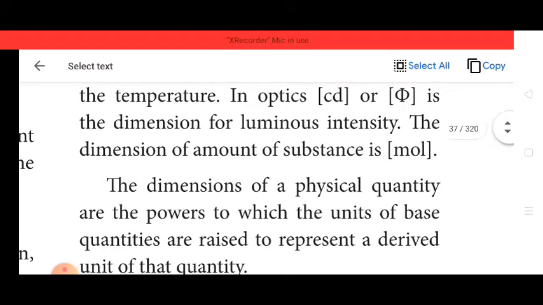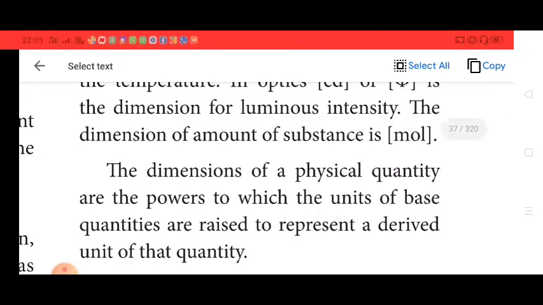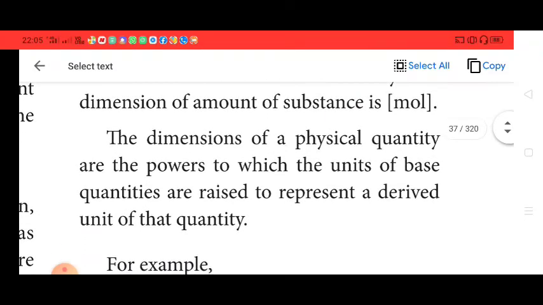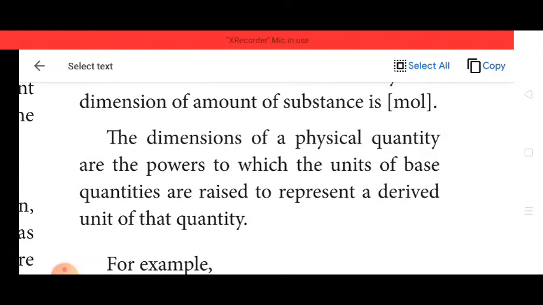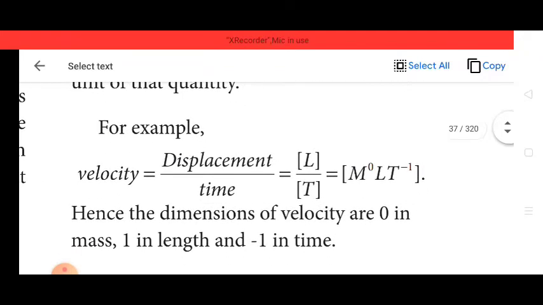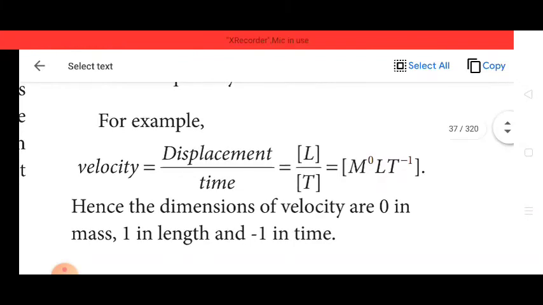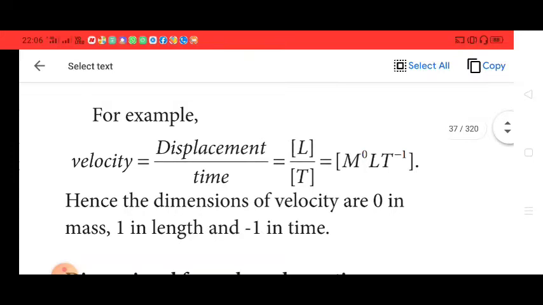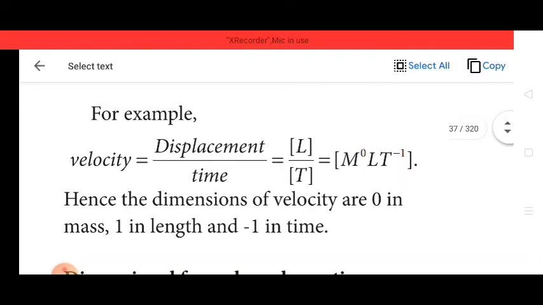Likewise, the dimensions of a physical quantity are the powers to which the units of base quantities are raised to represent a derived unit of that quantity. Children, we will see the examples given. That means we have to write the physical quantities in the form of powers. For example, velocity is displacement over time taken. The dimensional formula for displacement is L, and for time is T. These two are within the square bracket.